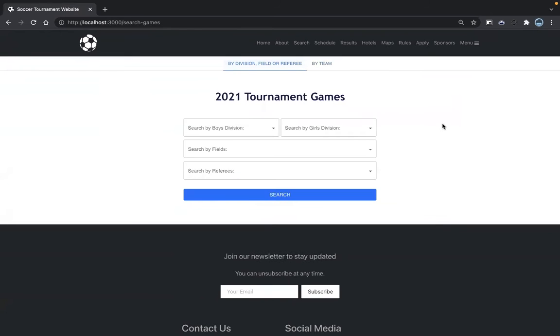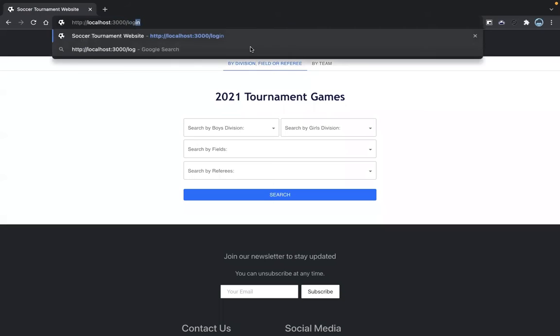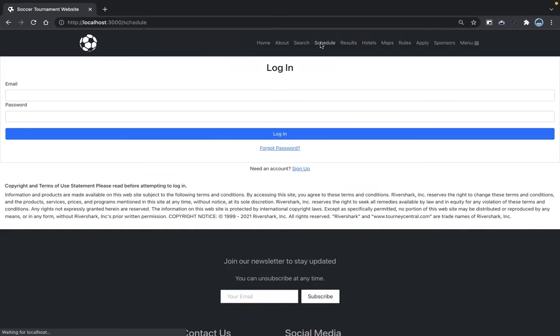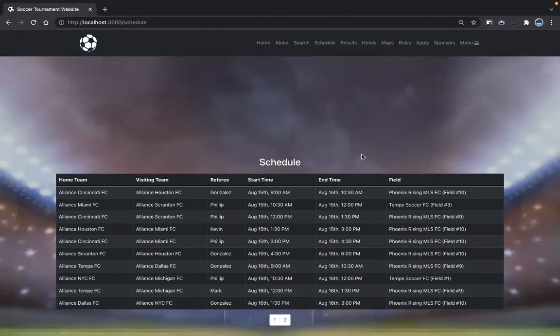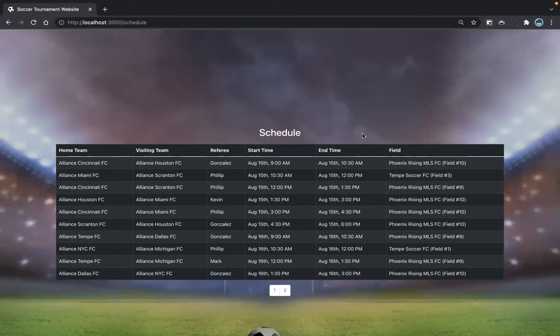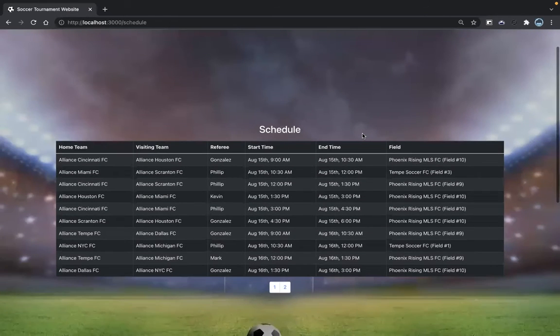And another main thing which we included in this deliverable was the completion of the login module. In the login module, according to the professor, only the tournament director can add or edit the schedule. So if we go to the schedule right now, we can see there is no option for editing the schedule or anything. It's just a plain schedule, which is visible for the normal person who's visiting the website.